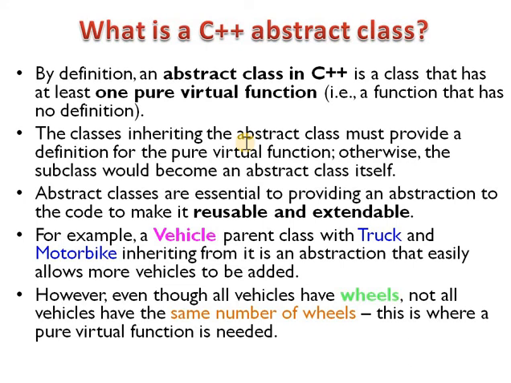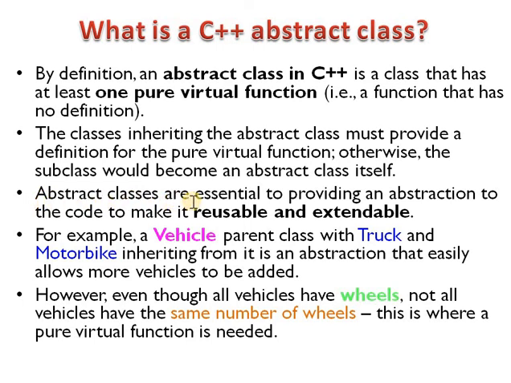Only the function prototype, only the function declaration, is in the abstract class, but the inheriting classes provide the definition.